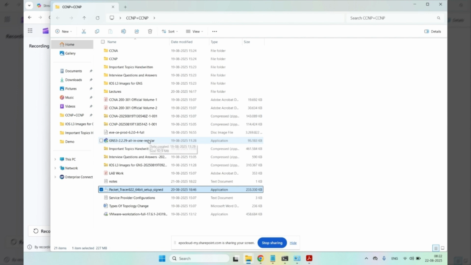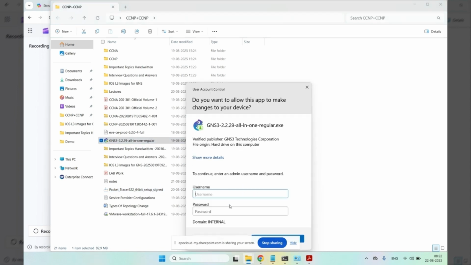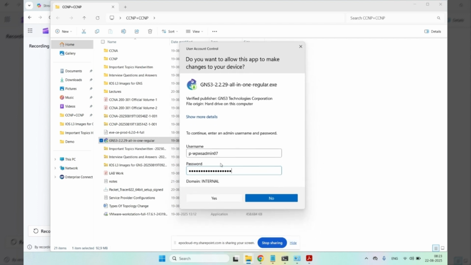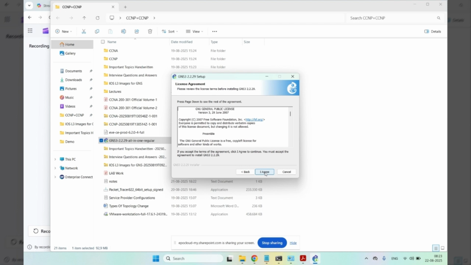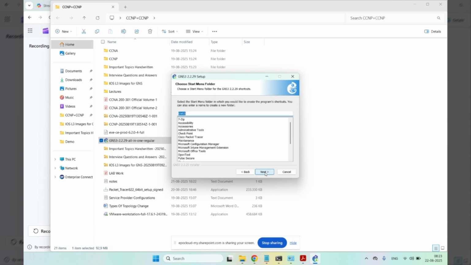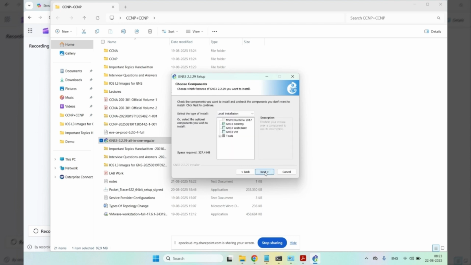So it's GNS3. I'll double click. I need a username and password. This is my username and this is my password. Your username and password will be different, so I'll click yes. This is started. Next, agree, and GNS3. Next, all will be as default.